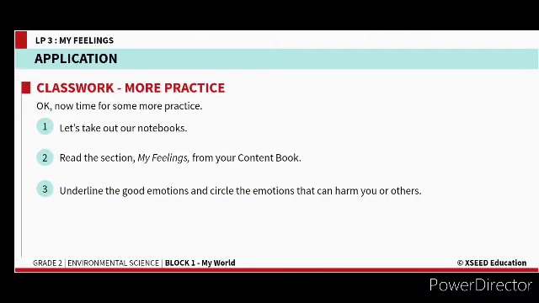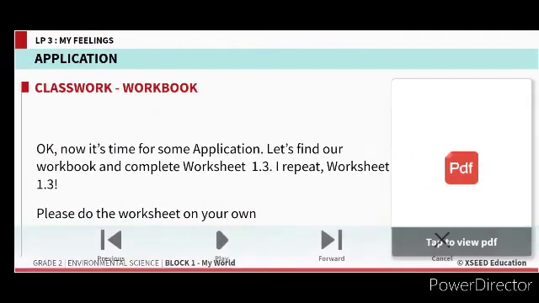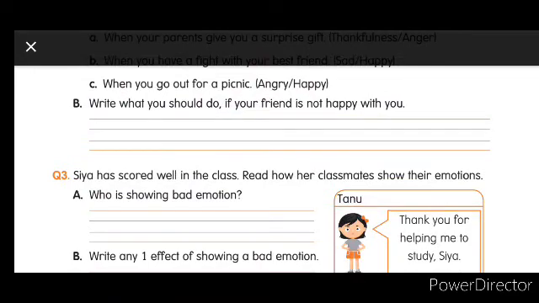So what can we write for these two questions, children? Now can you say me what can be written now for these questions? The B1, now you say me, write what you should do if your friend is not happy with you. Can you make her happy by doing something? I'll make her happy by doing what she likes or what he likes. I will do what he likes. Simple words you can write.